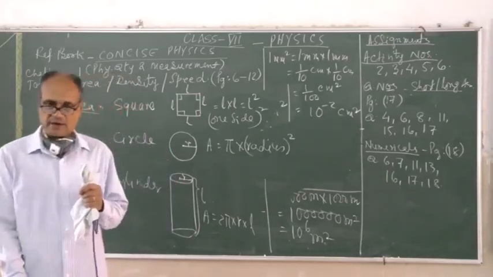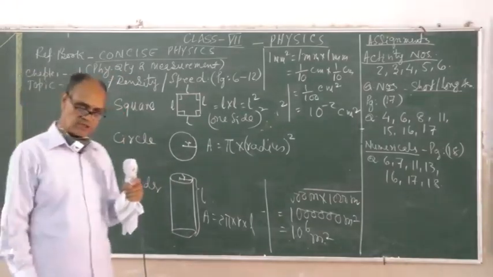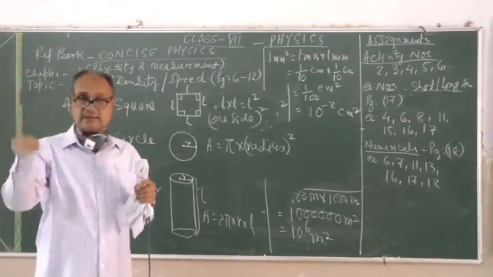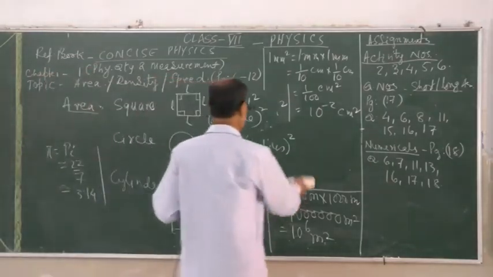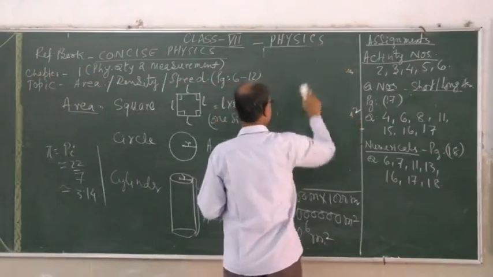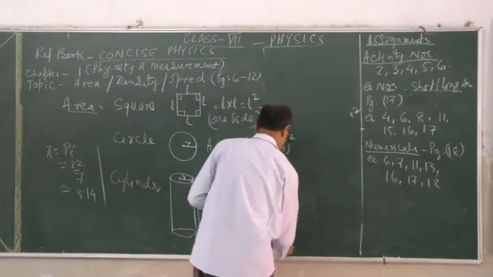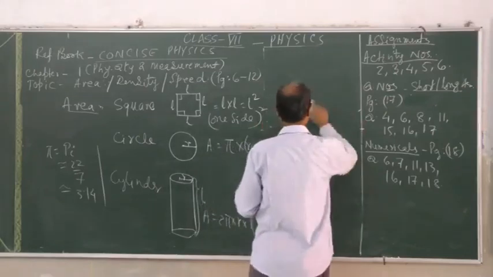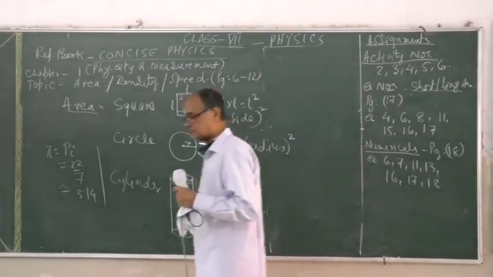Area of regular objects can be found by using the formula. But what about the area of an irregular surface, the surface which is not geometrical? For irregular surface areas, we use the graph paper, and I will simply discuss the use of the graph paper, taking support from your book, which you must read.